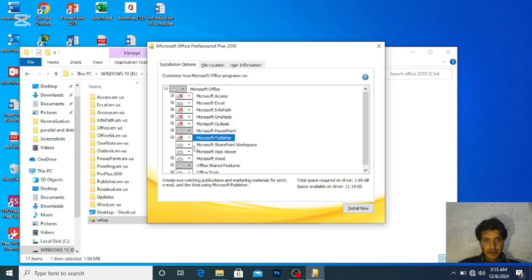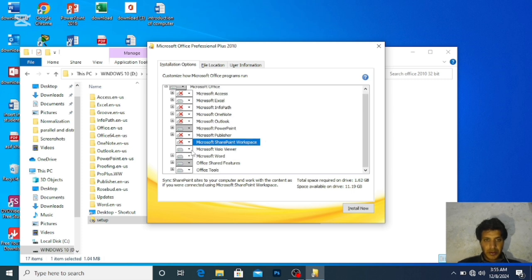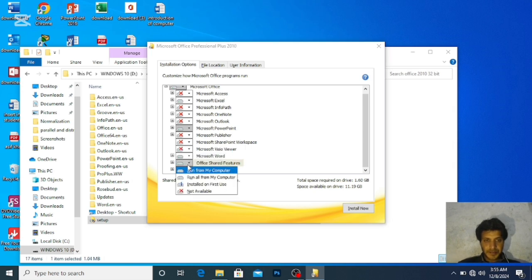Not available. After this, not available. You minimize it for your own purpose. How much do you need? You can minimize it, and the method is the same for minimization.